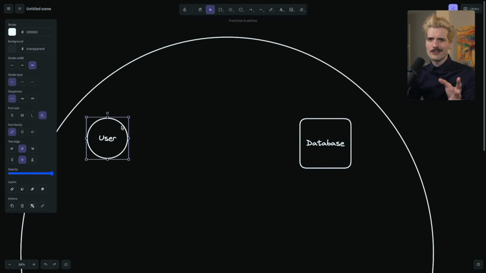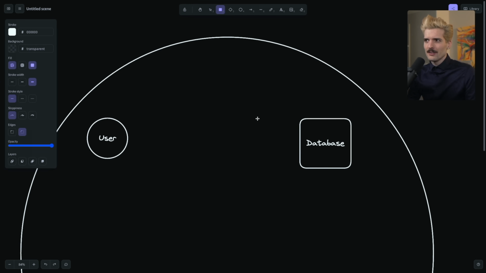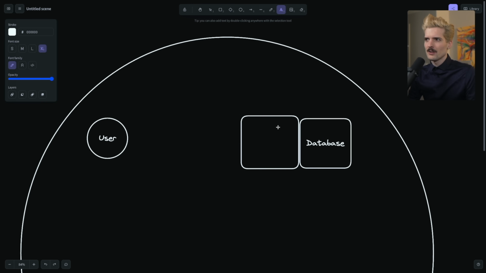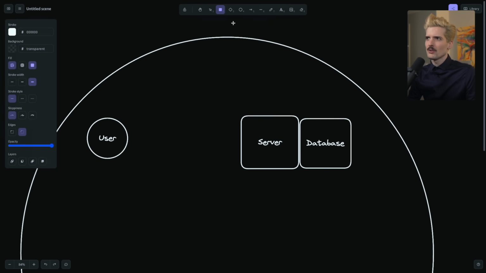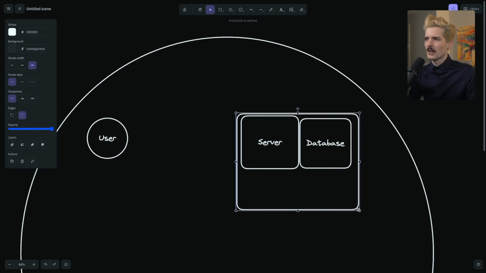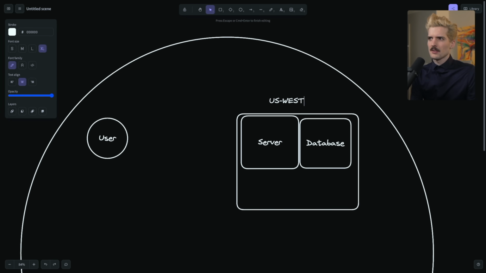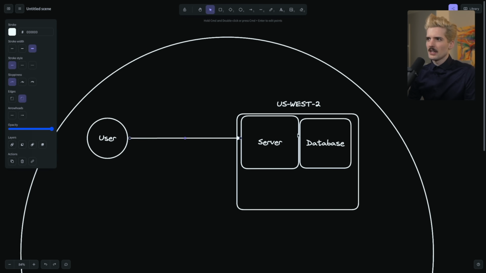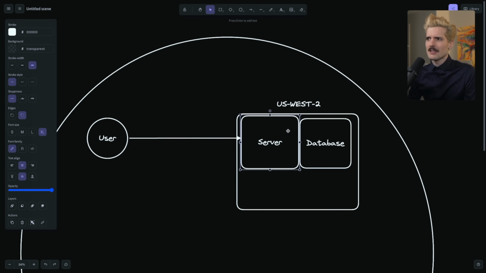And as such, the user needs to hit a server. Generally, the way we deploy things most of the time, if we're doing things right, is simple. We have a server that's really close to the database. These two things are usually going to be in the same region. We'll call this US West 2. So when the user makes a request, the user hits the server, which can not immediately, because it has to form a connection, which can take some time, but it's in the same region.